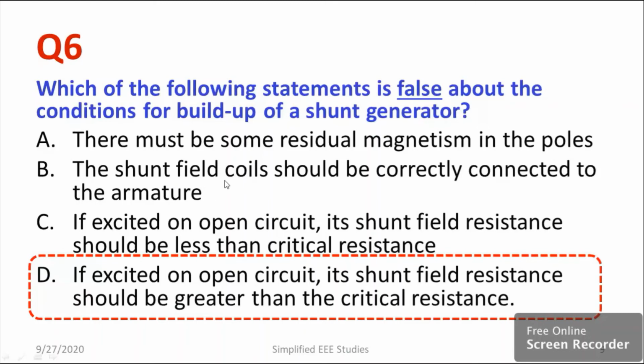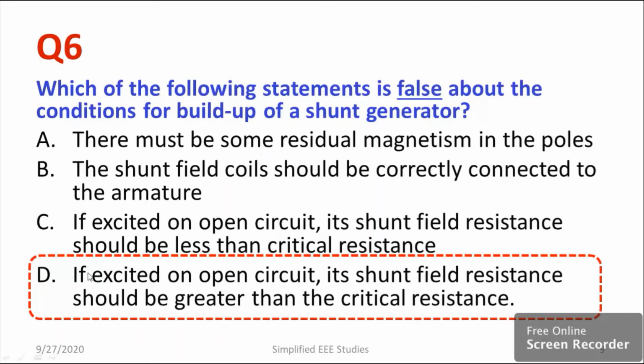That is true. The shunt field coil should be correctly connected to the armature. That's also 100% true. Similarly, this is one of the most important concepts related to critical resistance. If excited on open circuit, its shunt field resistance should be less than critical resistance. You need to plot the graph and you are able to find out the critical resistance. So this is correct. A, B, C all are correct.